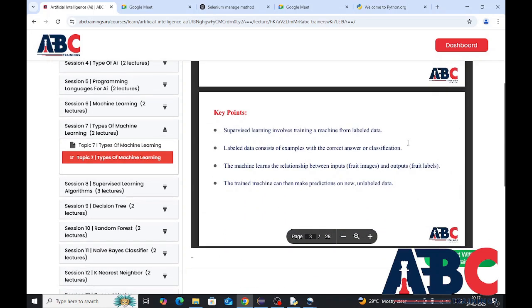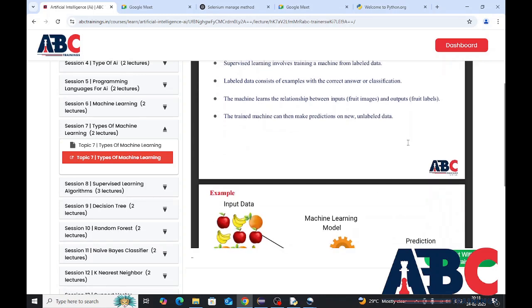Key points of supervised learning are: supervised learning involves training a machine from labeled data. Labeled data consists of examples with the correct answer or classification. The machine learns the relationship between inputs and outputs. The trained machine can then make predictions on new unlabeled data.